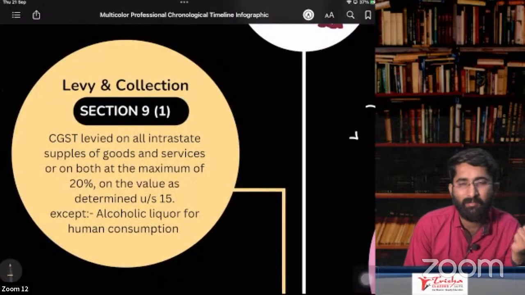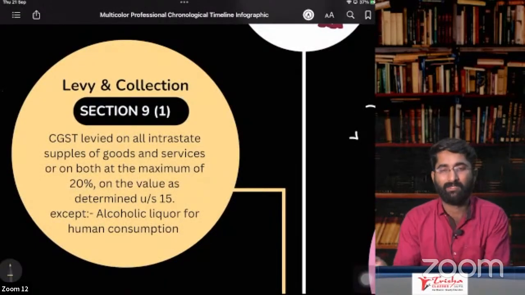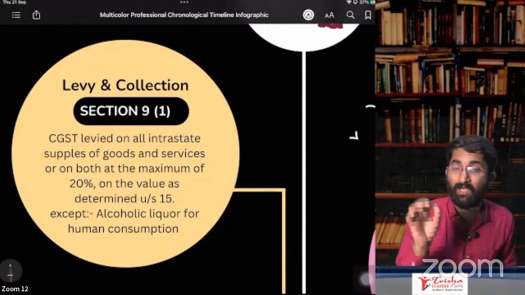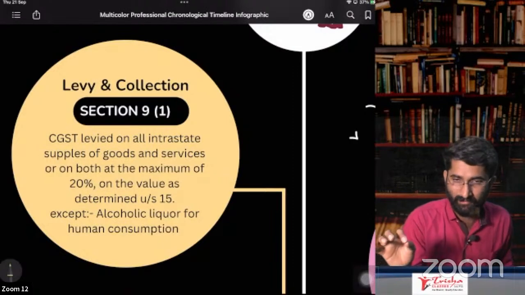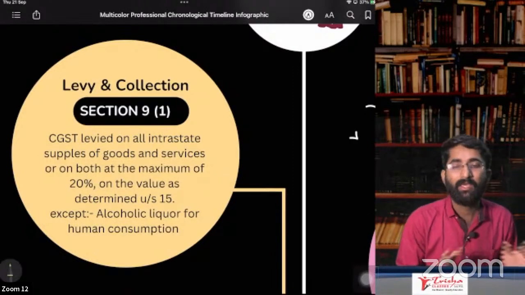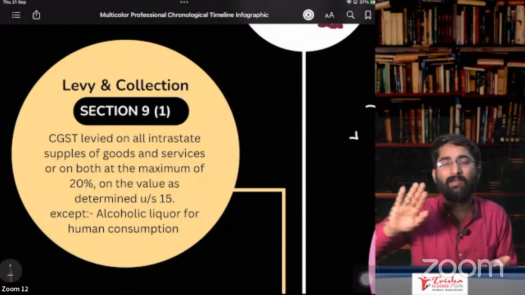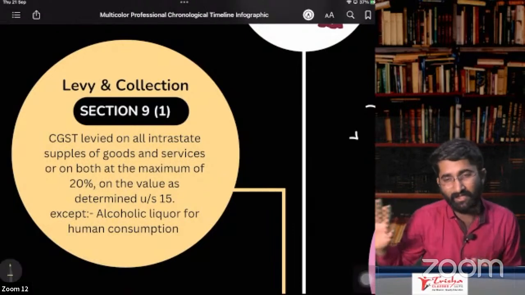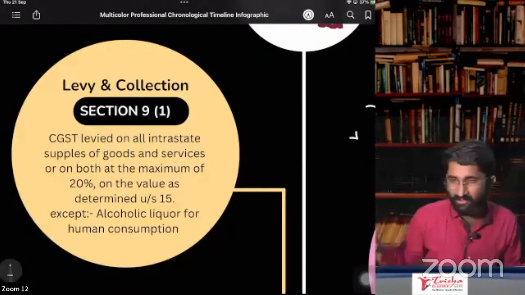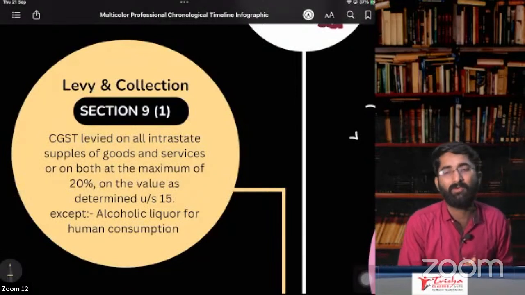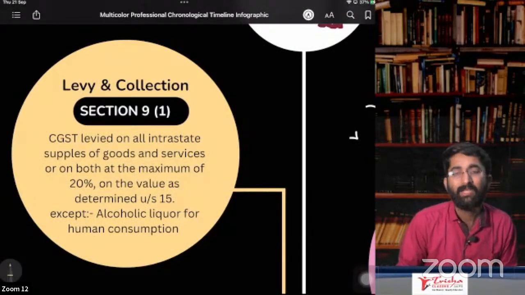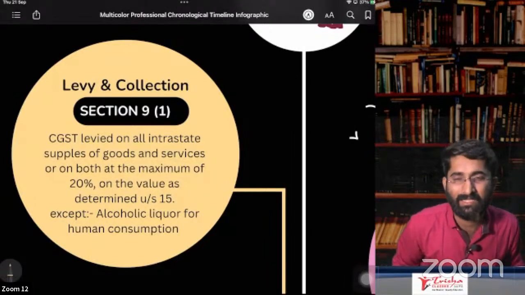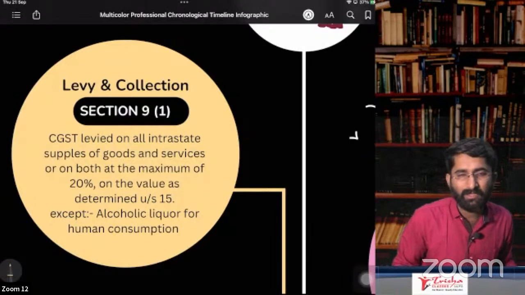Levy and collection, simple, sir. If you are doing intra-state supply of goods and services, except alcoholic liquor for human consumption, section number 9, subsection 1 says that if you are supplying alcoholic liquor for human consumption, there is no GST on that. In all other supplies of goods and services, you have to pay CGST. That CGST maximum percentage is 20%.